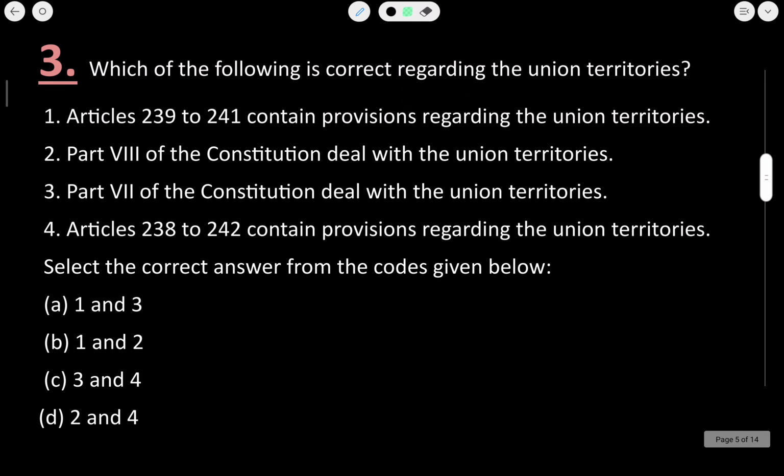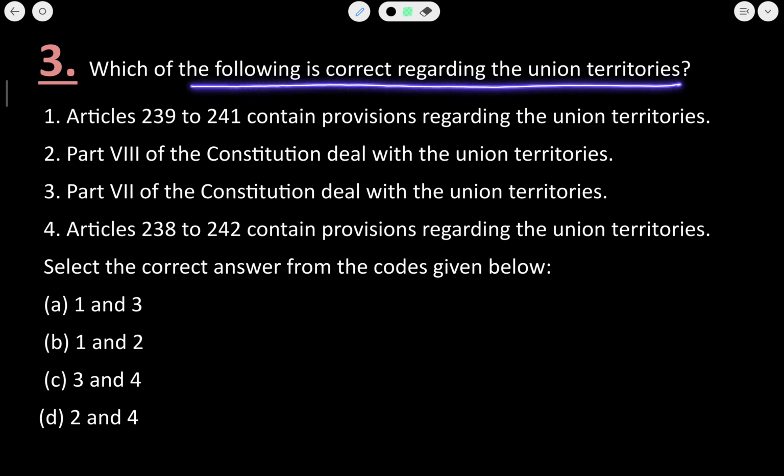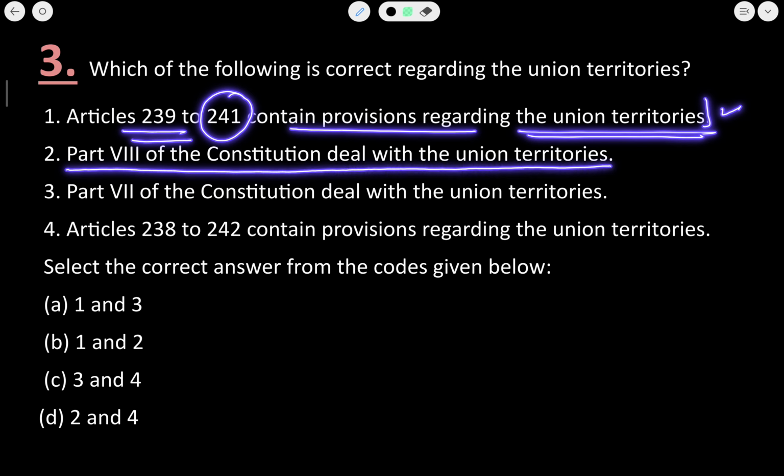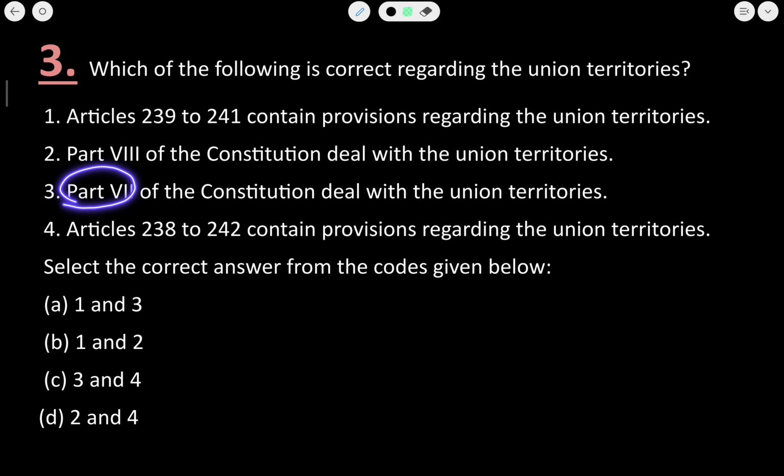Now let us see the third one. Which of the following is correct regarding the union territories? Now Article 239 to Article 241 contains provisions regarding the union territories. Absolutely true. Part 8 of the Constitution deals with the union territories. Yes, absolutely true. Third, Part 7 of the Constitution deals with the union territory. No, the statement is wrong.